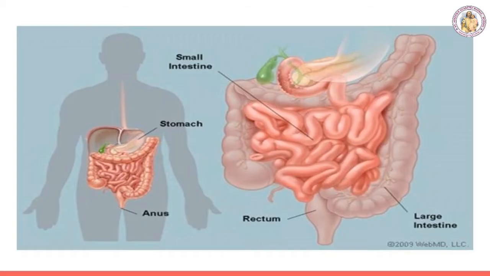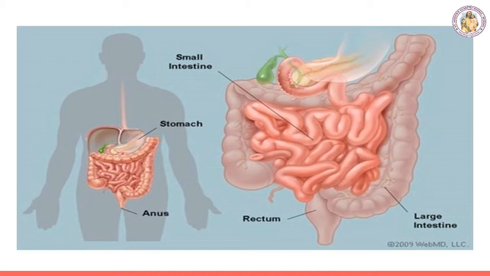Next we are going to see the large intestine. I already told you it is a thicker tube, 1.5 meters in length, and the unabsorbed, undigested food is passed into the large intestine. After the small intestine's work gets over, it leads to the large intestine.